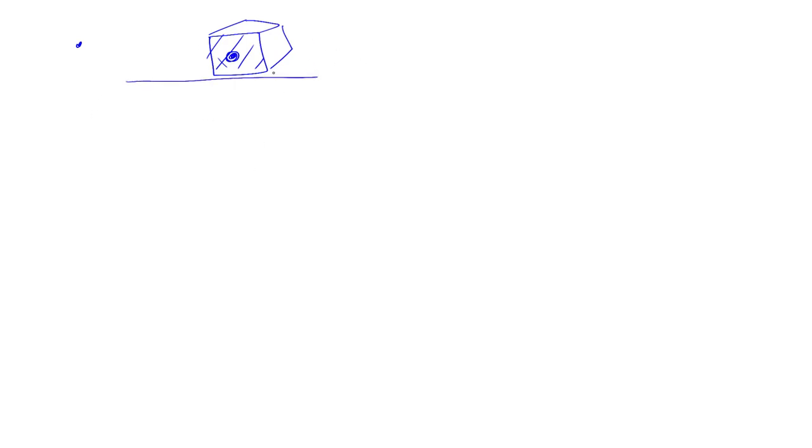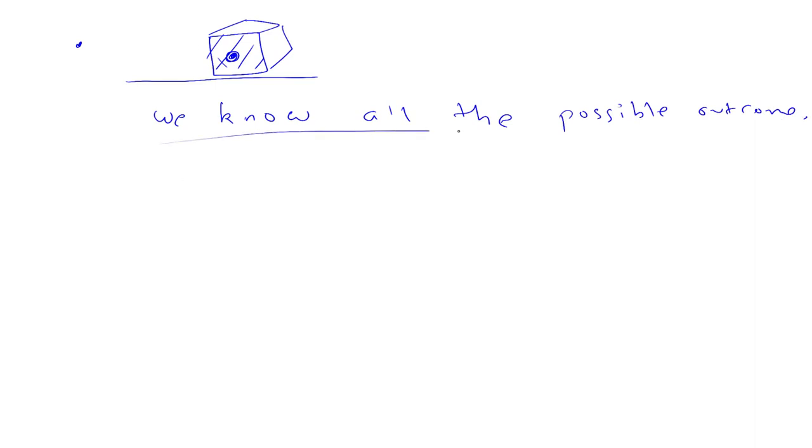This previous definition of probability only holds when we know all the possible outcomes, which is not always true.